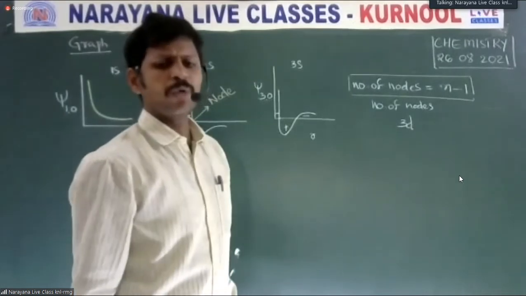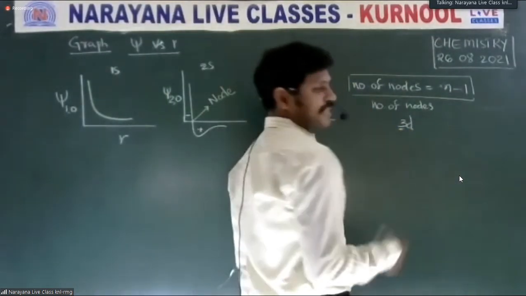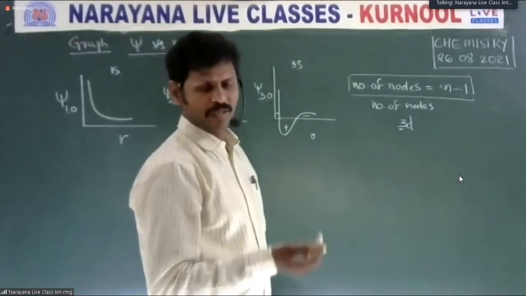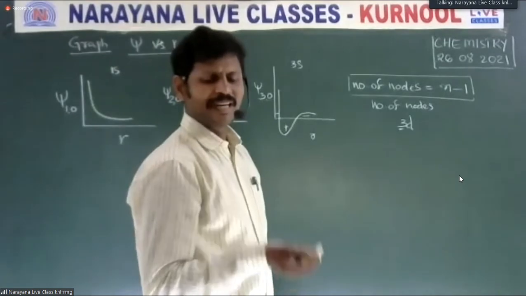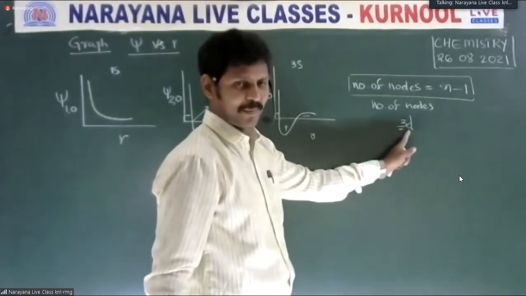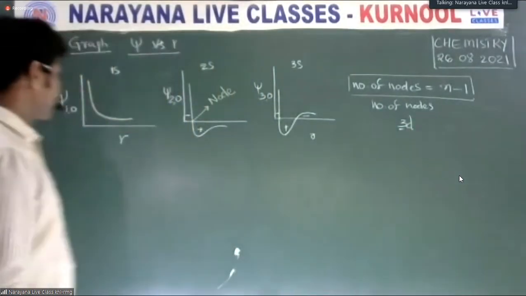What is the node formula? N minus 1. What is the n value? 3. 3 minus 1, 2 nodes. Here nodes do not relate to the d orbital, the l value. Is it clear?